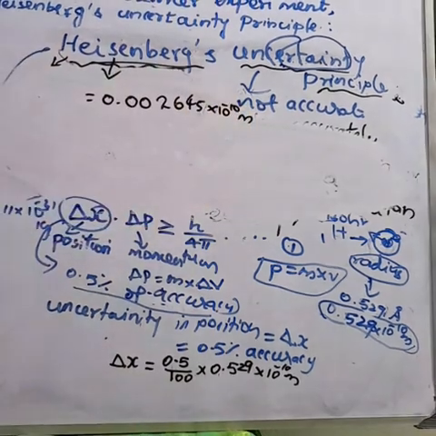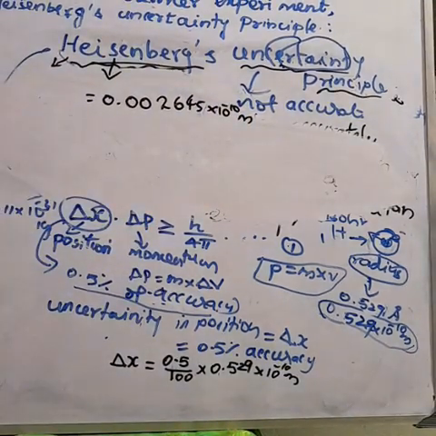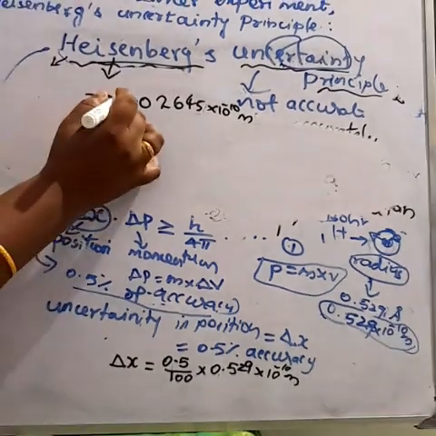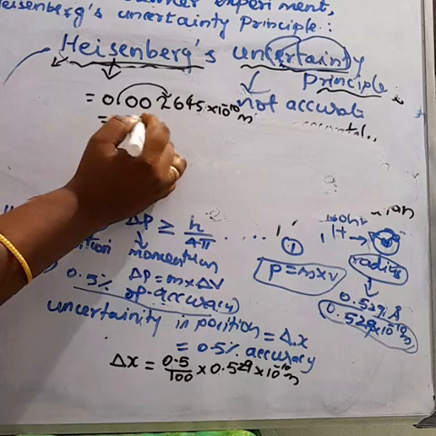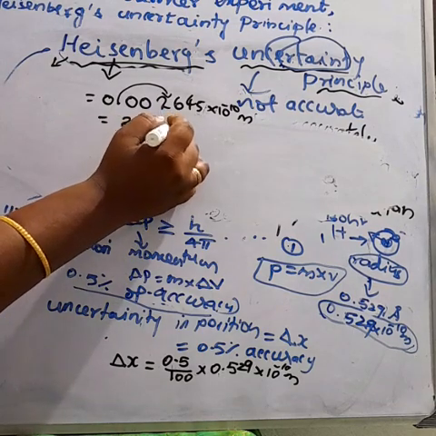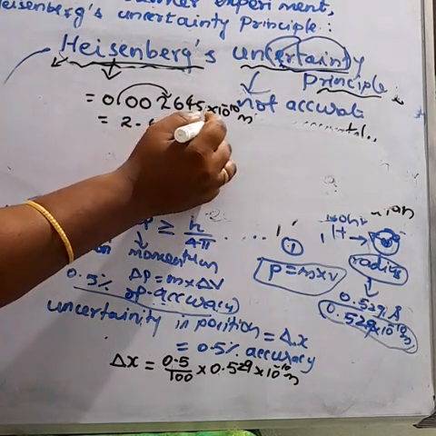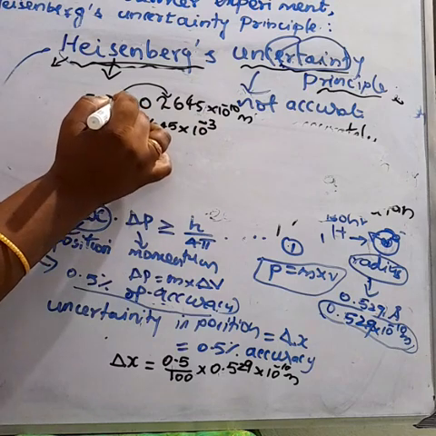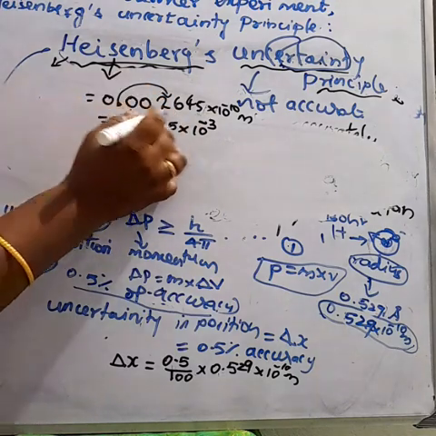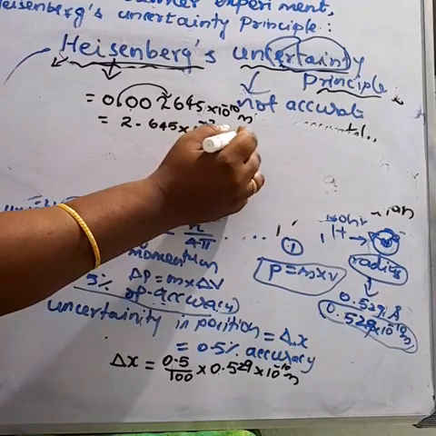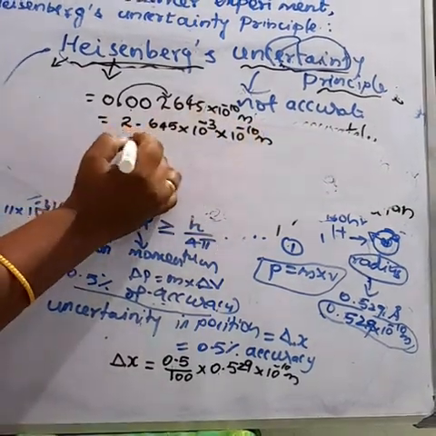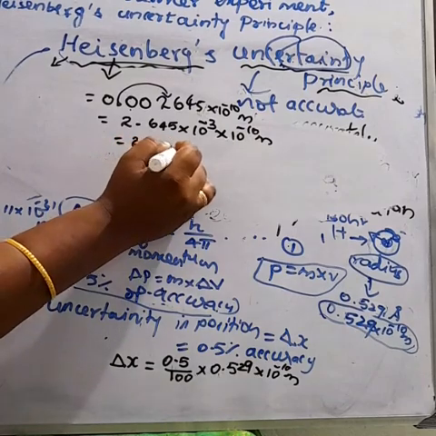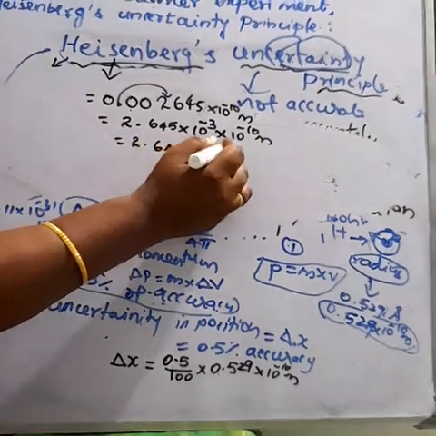The point will go after 3 digits, 1, 2, 3, so we get 2.645 into 10 power minus 3, which we can write into 10 power minus 10 meter. By adding the power values, we get 2.645 into 10 power minus 13 meter. Understood?